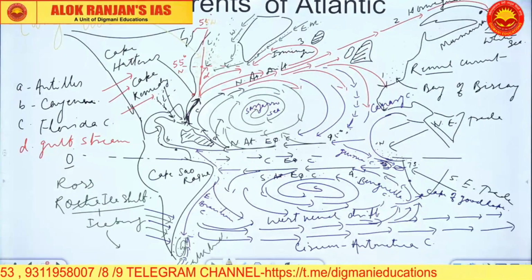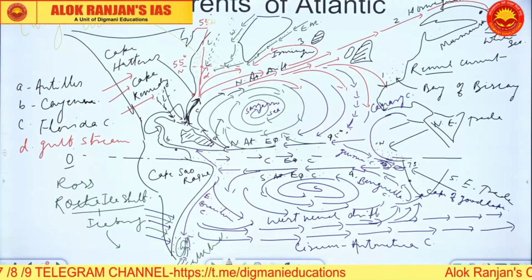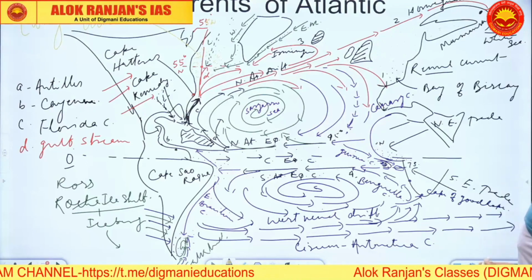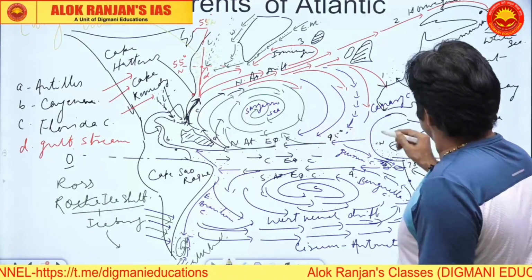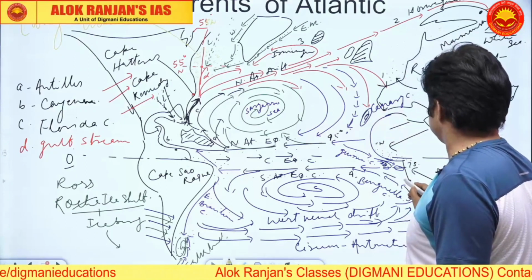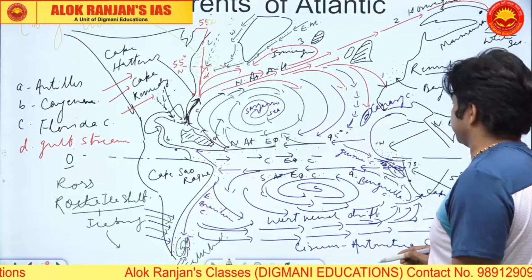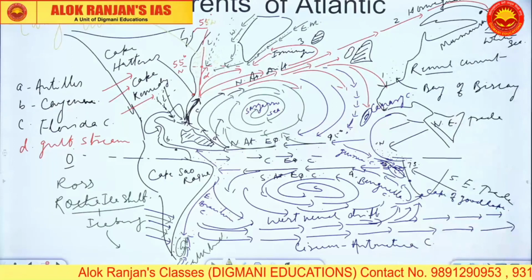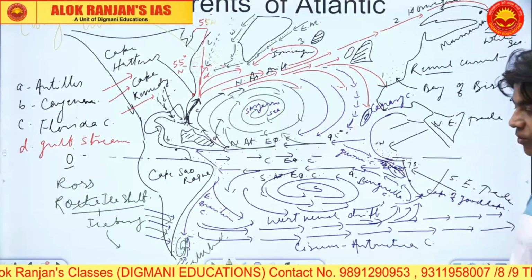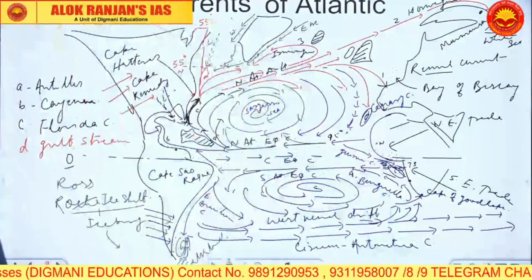Draw your diagrams. Just go through the entire concepts, and let me know if there are any questions. This is your cold upwelling zones. These are also the cold upwelling zones. These pockets will have cold upwelling zones. Here also there will be cold upwelling zones. This entire area is having cold upwelling.